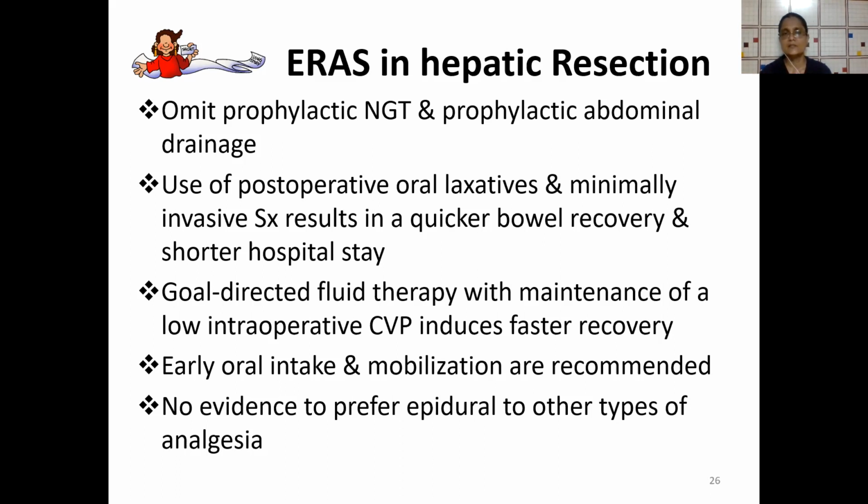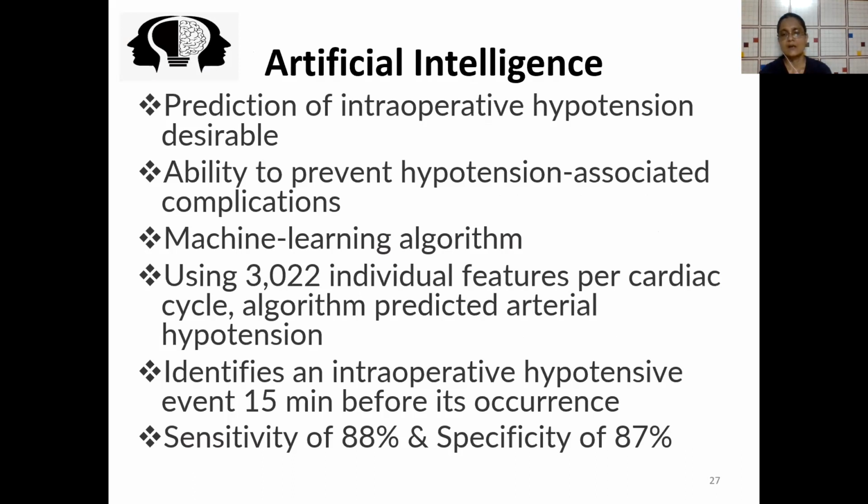Goal-directed fluid therapy with maintenance of low intraoperative CVP induces faster recovery. Early oral intake and mobilization are recommended. There is no evidence to prefer epidural to other types of analgesia. Now, a little bit about artificial intelligence and machine learning in prediction of hypotension. As an anesthesiologist, we would obviously like to predict intraoperative hypotension, most desirable. The ability to predict will help us in the ability to prevent hypotension-associated complications. If we know that hypotension is occurring, we can predict it.